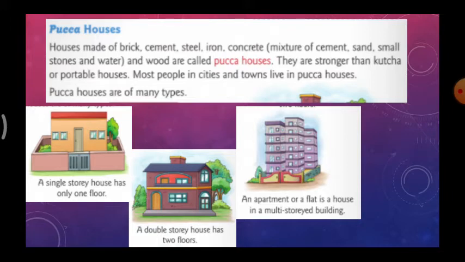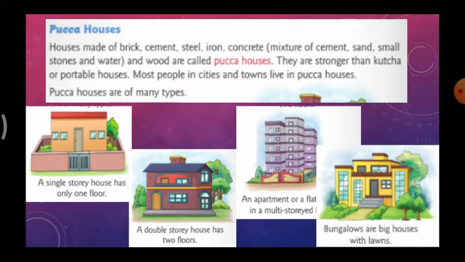It is a multi-storied building. Why? Because it is called multi-storied, it has so many floors. And the fourth one is bungalows. Bungalows are big houses with lawns. If the house is very big, we will call that a bungalow. So these are the types of pucka houses.